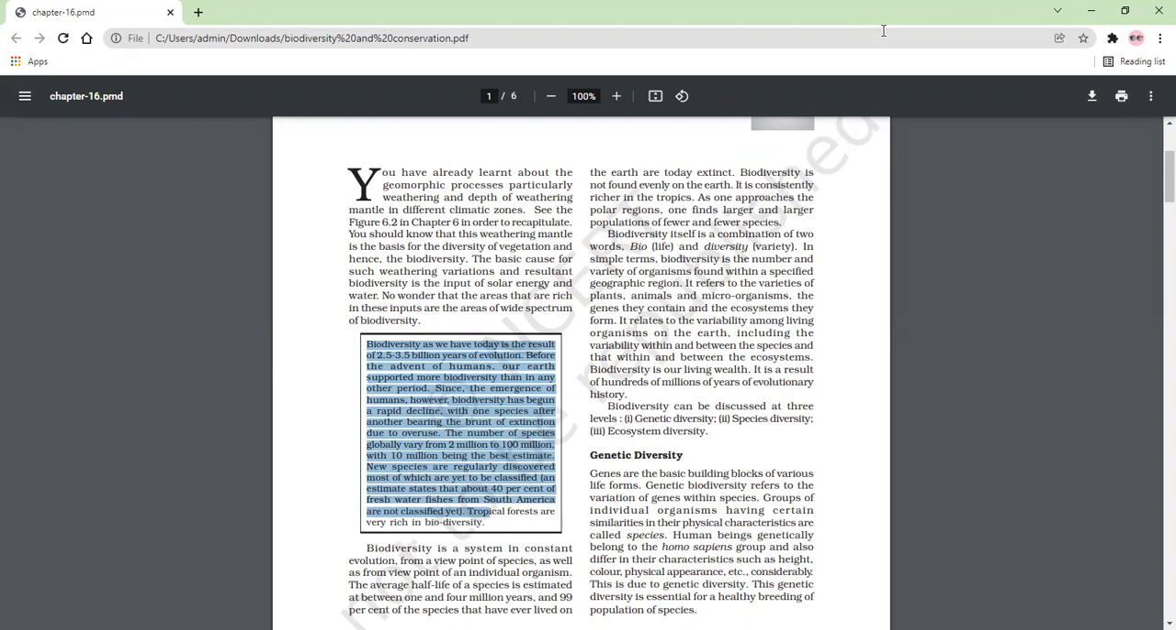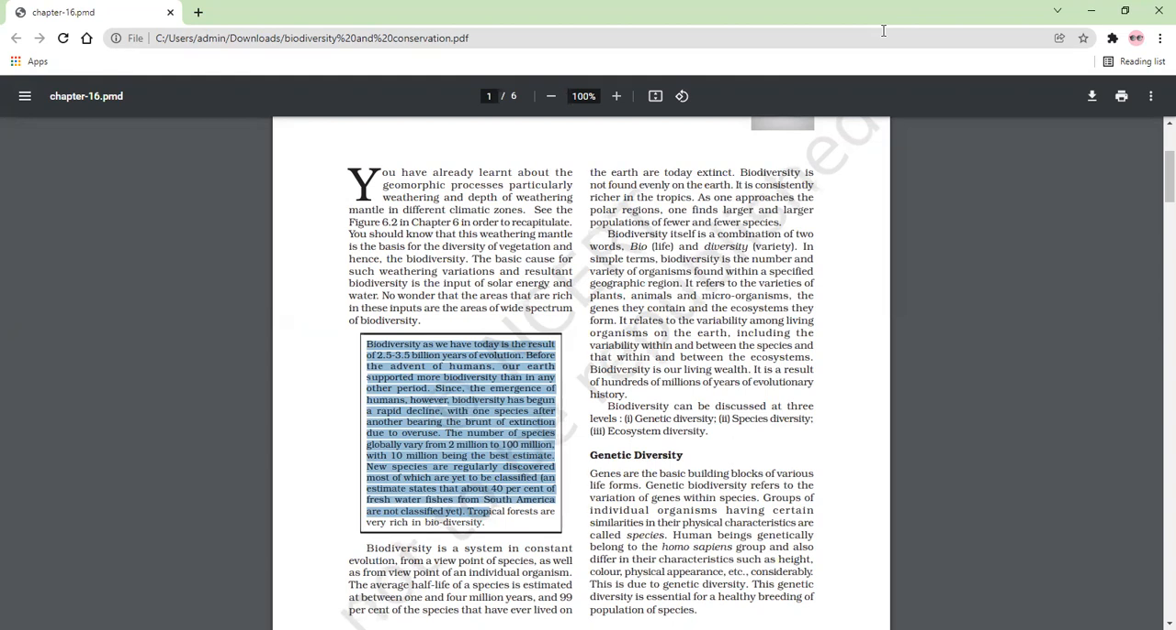The number of species globally varies from 2 million to 100 million, with 10 million being the best estimate. If I am talking about the number and variety of species around the world, then it is between 2 million to 100 million, approximately. And if we are estimating best, then it is near about 10 million.